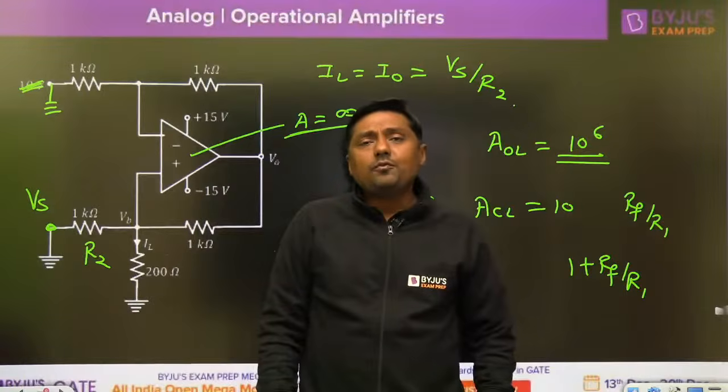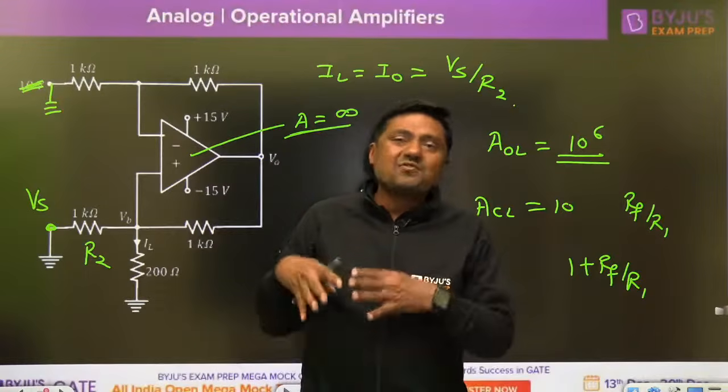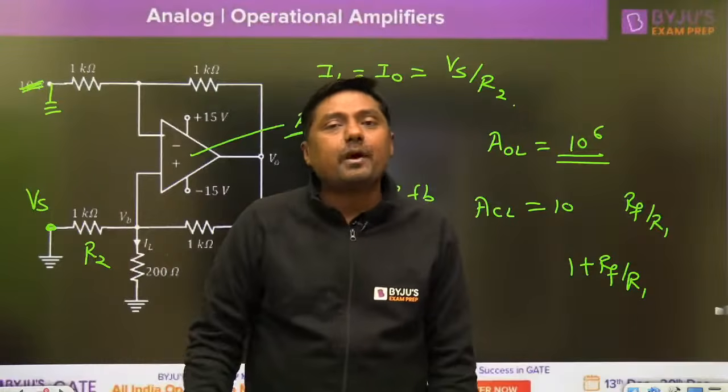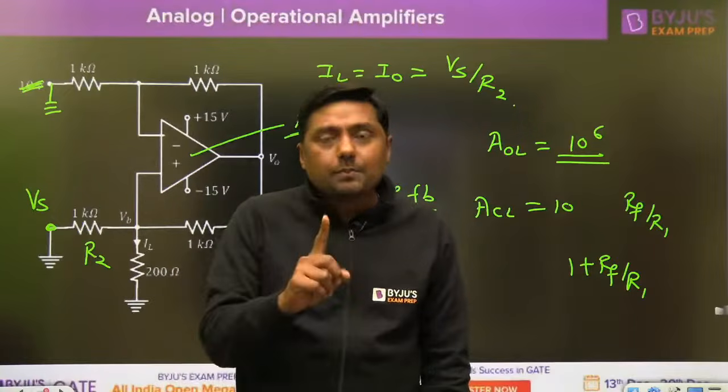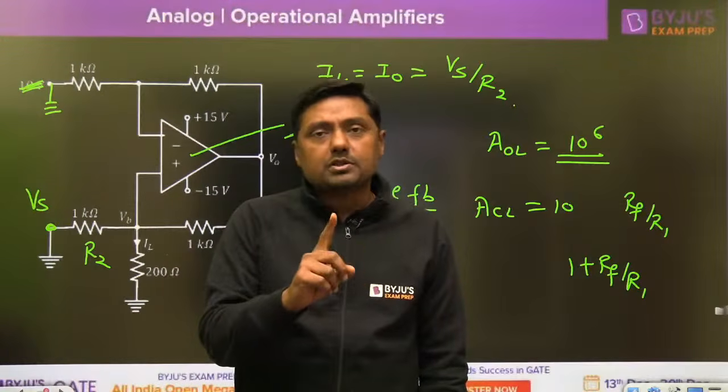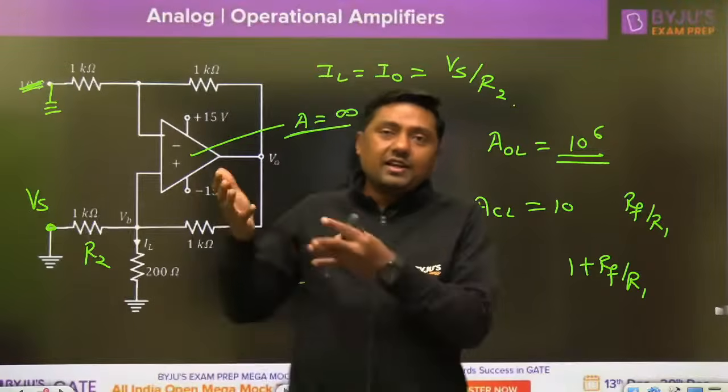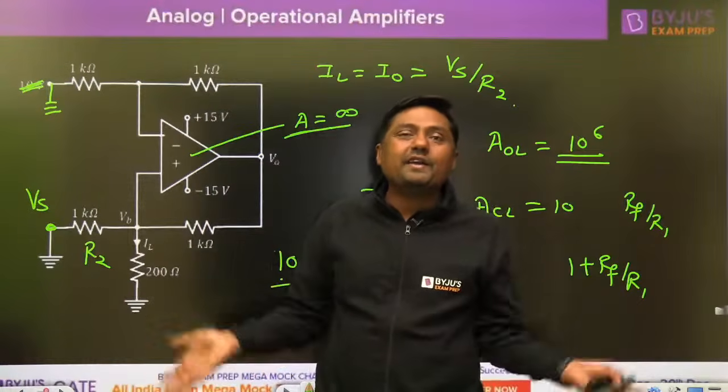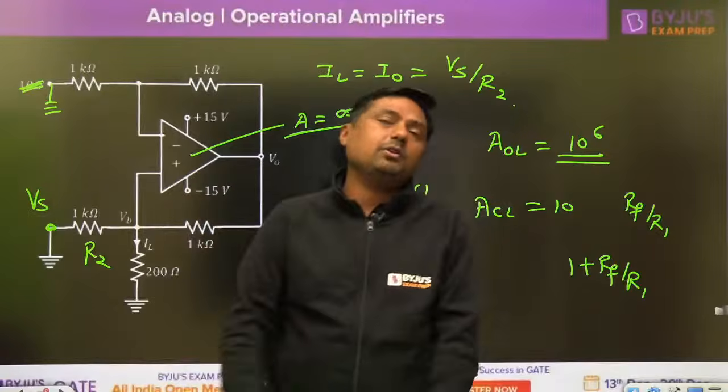If the operational amplifier is ideal, the gain is already infinite, so why are we giving the positive feedback? What is the purpose of positive feedback? Only one purpose: increase the gain. So already the gain is infinite, so why are we providing the positive feedback to the operational amplifier?